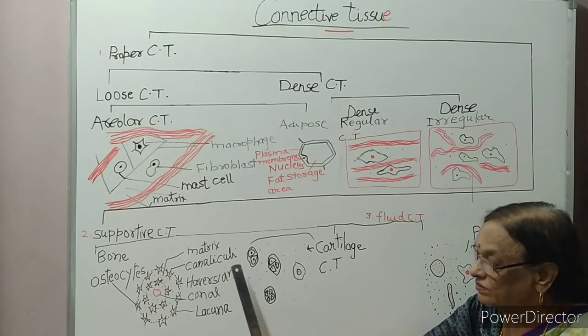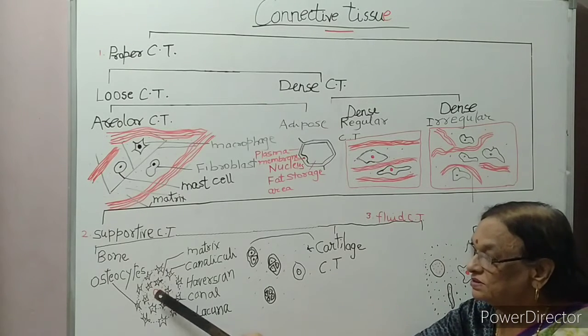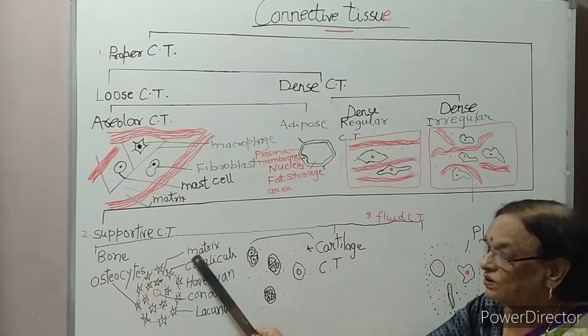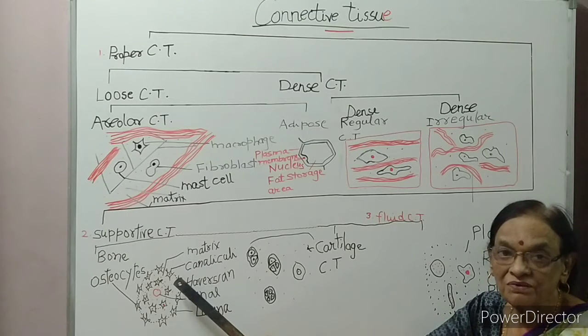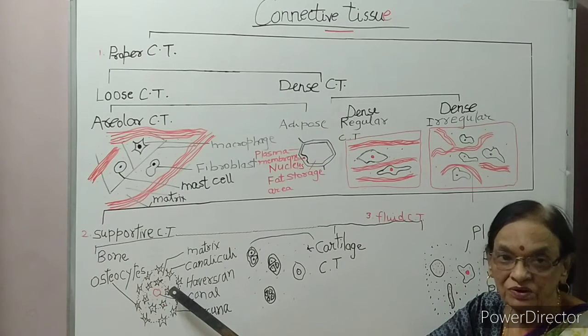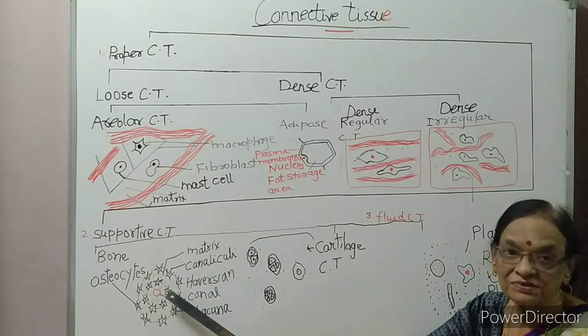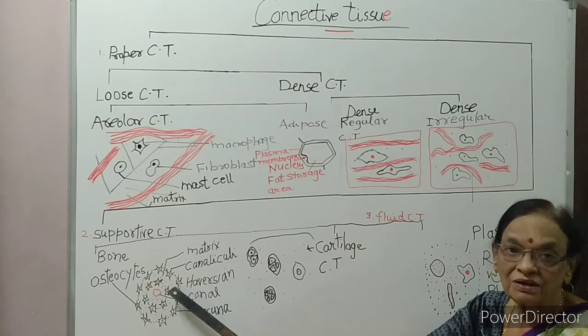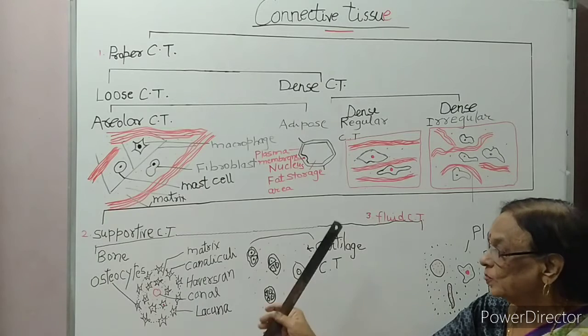Then Haversian canal is the characteristic feature of mammalian bone. So the hardest tissue of the body is bone. It is a living structure because it grows along with our body.